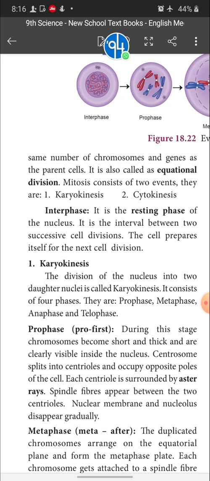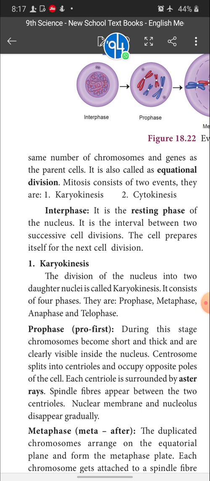What process takes place in the interphase stage? As I said, one cell divides into two with the same number of chromosomes. The parent cell has only 46 chromosomes. Take our cell as an example: a somatic cell, diploid in nature, consists of only 46 chromosomes.